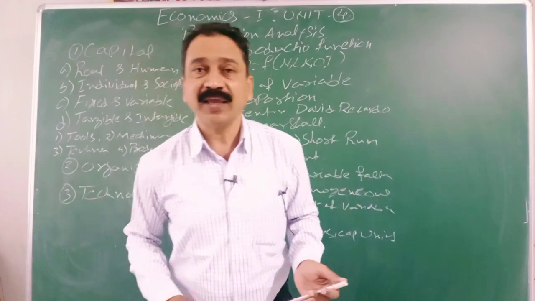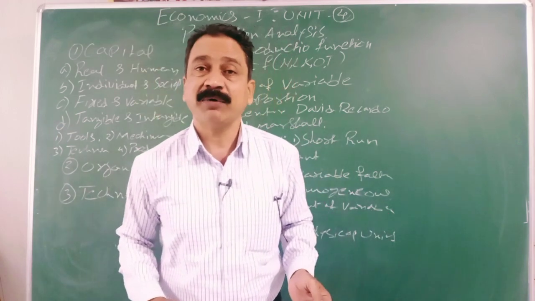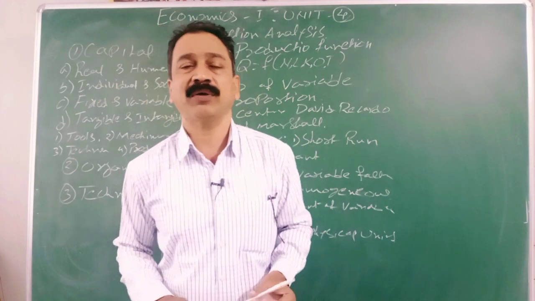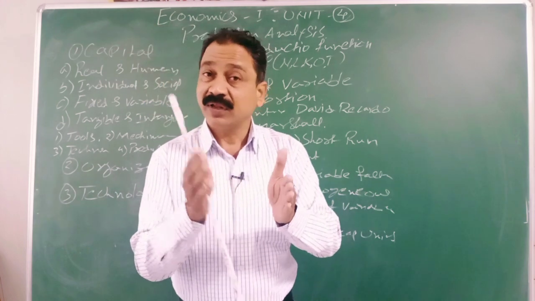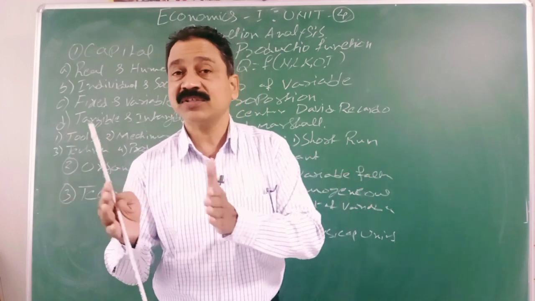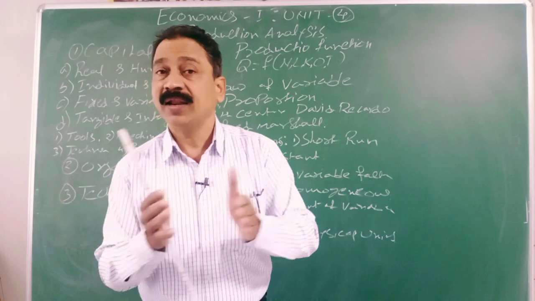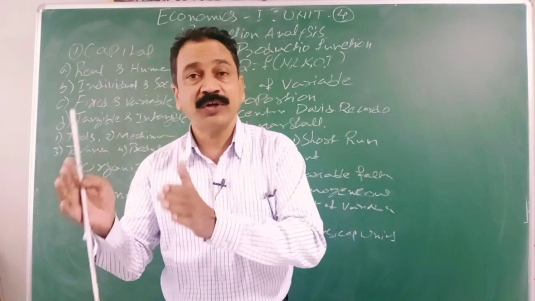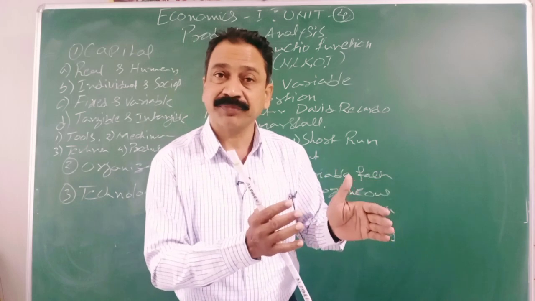Now we will see division of labor. Yesterday we had a deep discussion about it. Here you have to understand labor and laborer. Laborer is a noun. Labor is a verb: the work which a laborer does is labor.